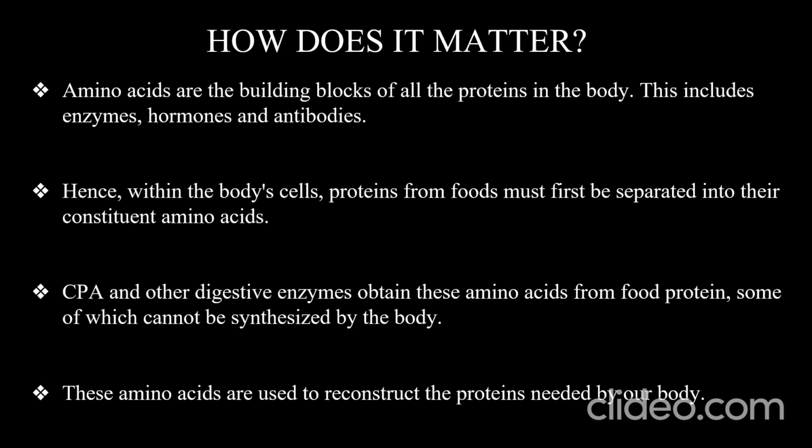Now I will discuss how these enzymes are important for our body. As we know, amino acids are the building blocks of all the proteins of our body. Every enzyme, every hormone, even antibodies are made up of amino acids. Basically, they are all proteins. So our body needs amino acids to construct enzymes, hormones and antibodies. So in some way the amino acids must come into our body, if they are not synthesizable inside the body.